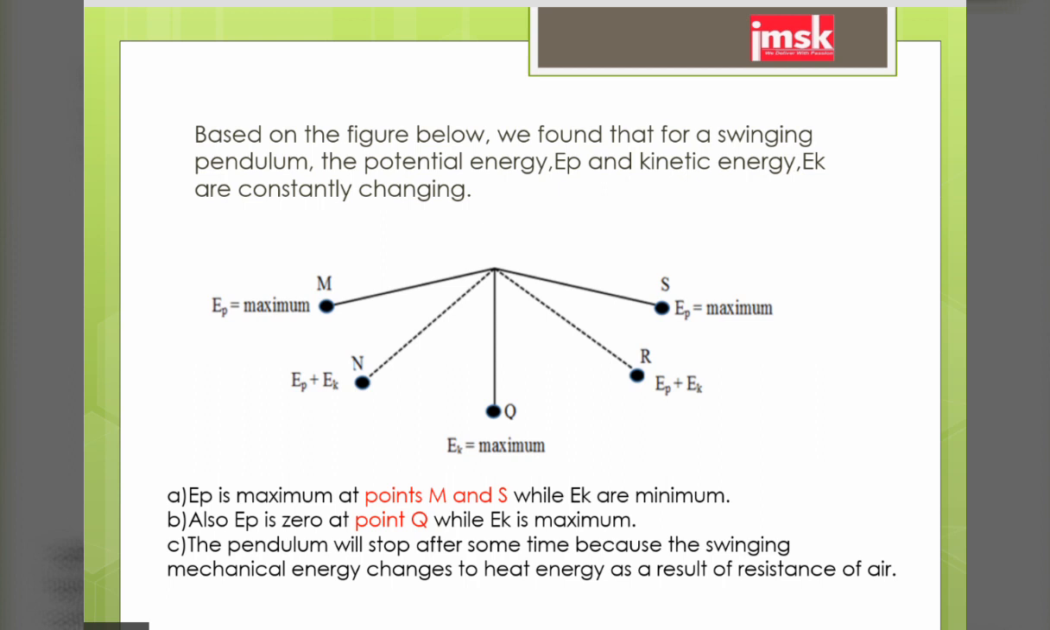Based on the figure below, we find that for a swinging pendulum, the potential energy and kinetic energy are constantly changing. Potential energy is maximum at points M and S, while kinetic energy is minimum. Also, potential energy is 0 at point Q, while kinetic energy is maximum. The pendulum will stop after some time because the swinging mechanical energy changes to heat energy as a result of air resistance.